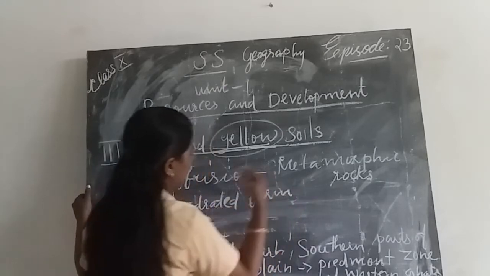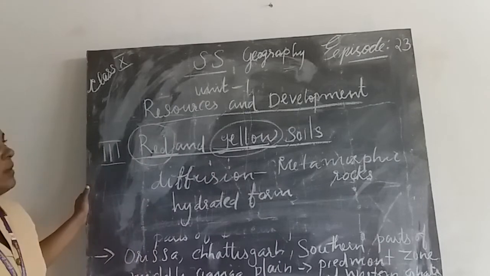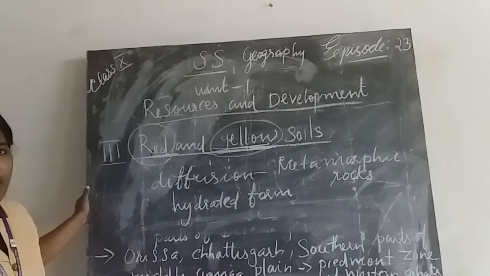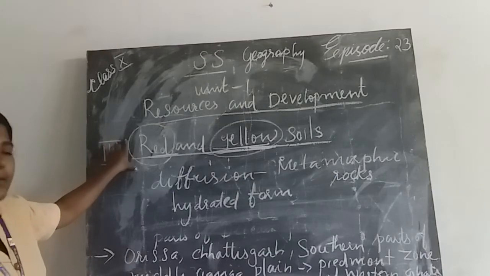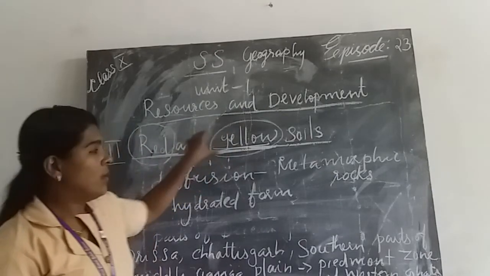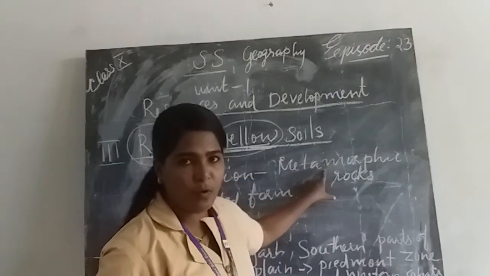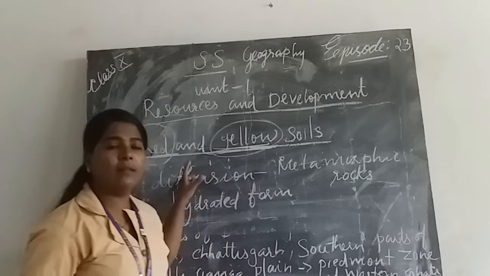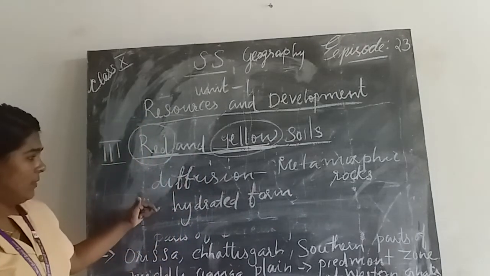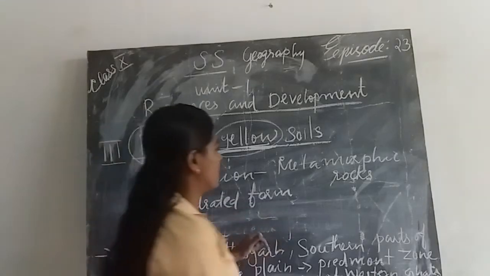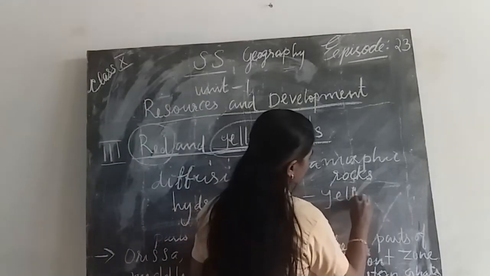Due to its hydrated form, we can see this soil as yellow. The name of the soil is red and yellow because of the diffusion of crystalline with metamorphic rocks, it is seen as red in color, and then due to its hydrated form, it looks yellow in color.